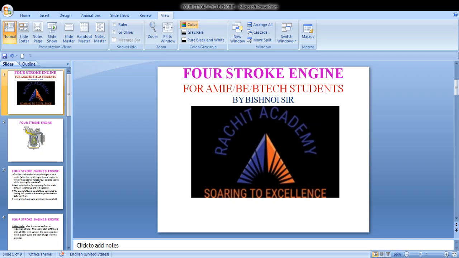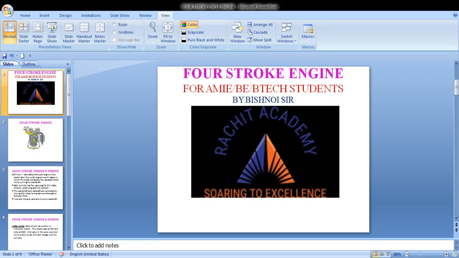Combustion of fuel takes place inside the cylinder, which is the main role of the cylinder. Next part is the cylinder head, in which various mechanisms like valves, ports in case of a two-stroke engine, valves in case of a four-stroke engine, and a spark plug in case of an SI engine, and an injector in case of a CI engine.